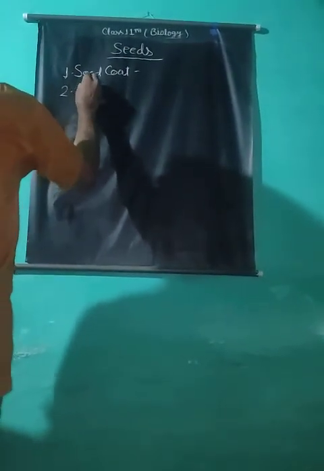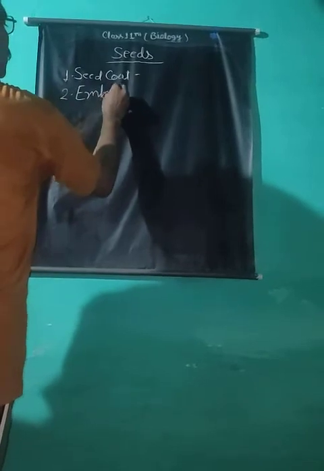Outer seed coat developed from outer integuments, while inner layer or inner seed coat formed by inner integuments. Technically, outer and inner layers of the seed coat are known as testa and tegmen. Embryo. It is the main part of the seed which develops from zygote.